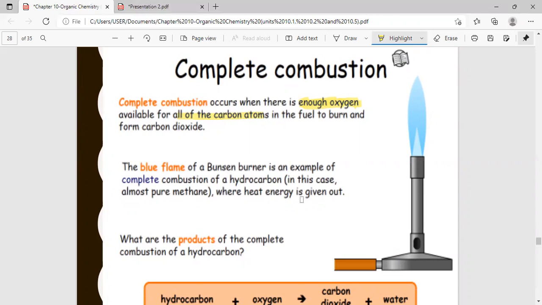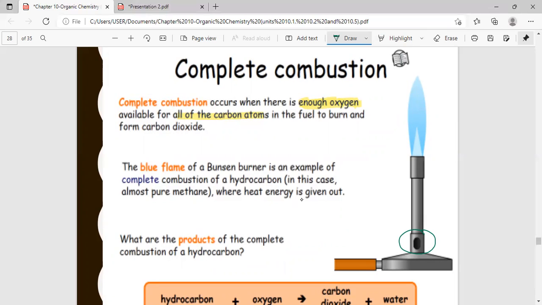Let us take the Bunsen burner as a good example. In the Bunsen burner, there's fuel, right? The fuel burns, and then you see the flame. When the air hole is completely open, there's enough oxygen going in, and then the fuel will burn, and therefore you can see a blue flame. If the air hole is not completely open, what will be the color of the flame? There's also another color for the Bunsen burner flame, right? You must have seen it's blue.